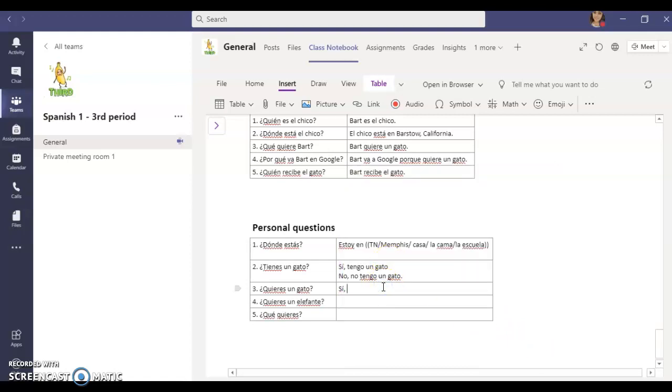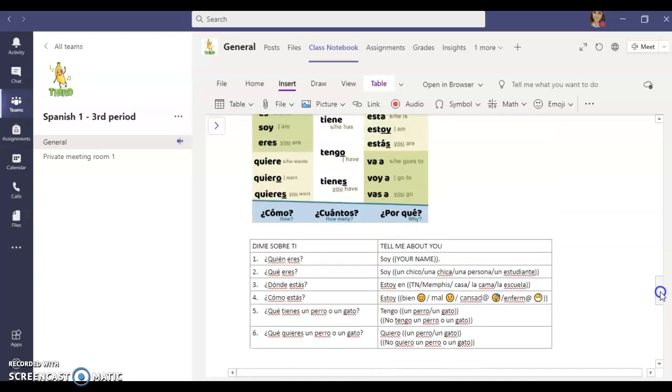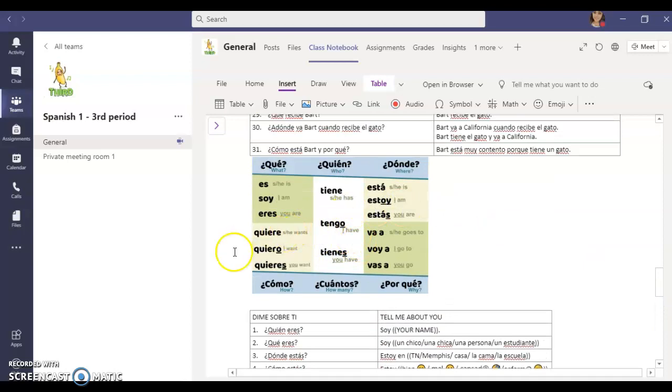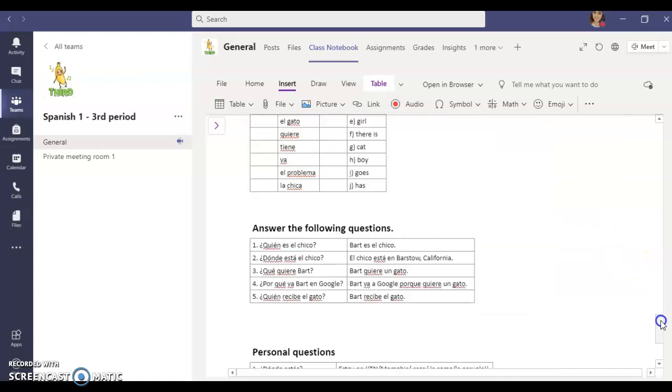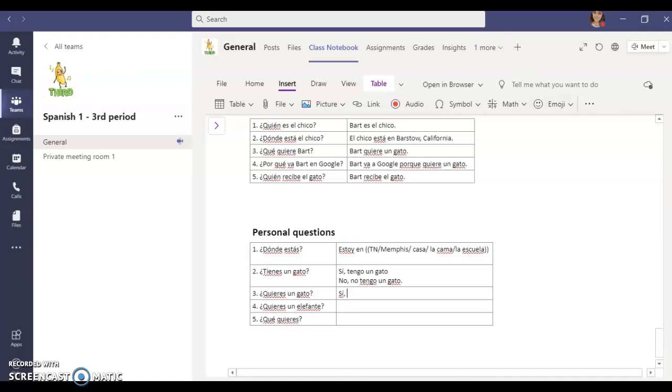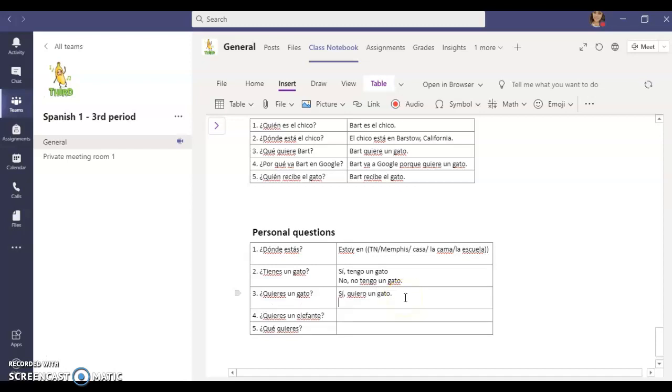Okay, so we said yes, and I want, let's scroll back up to our little copied slide here. Quiero means I want. So we're going to have quiero down here. Sí, quiero un gato. Yes, I want a cat. Or maybe you don't. No, no quiero un gato. I don't want a cat.